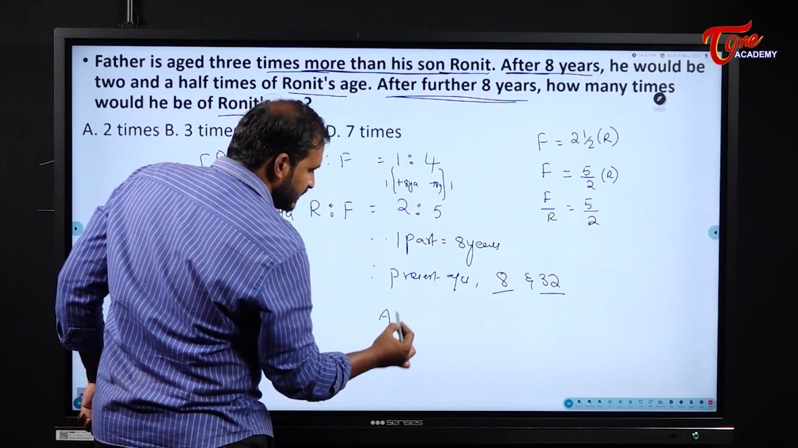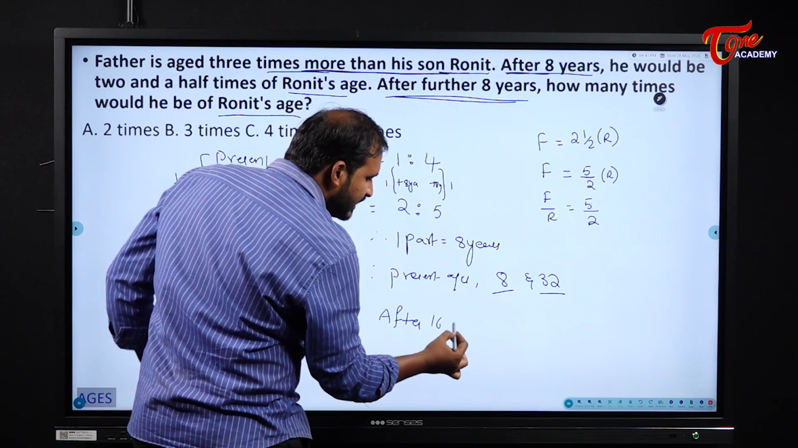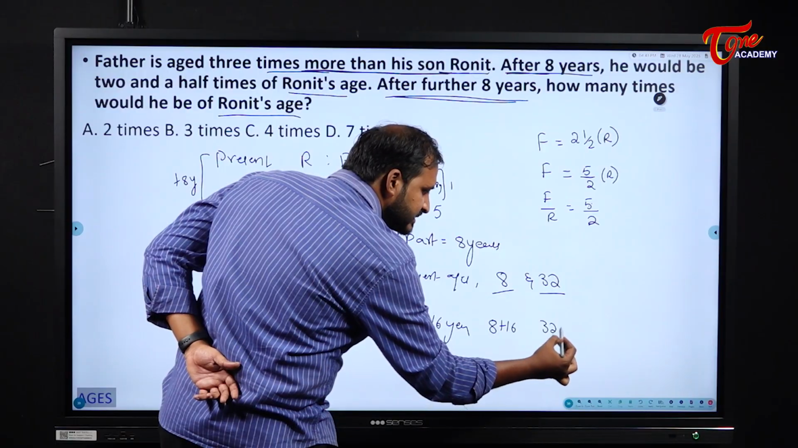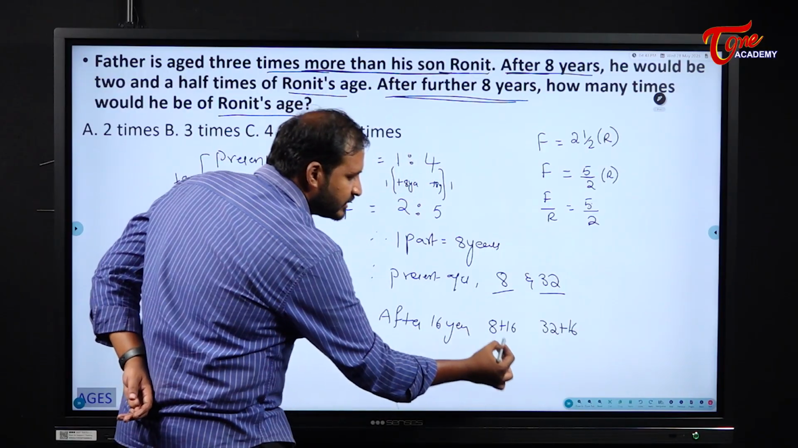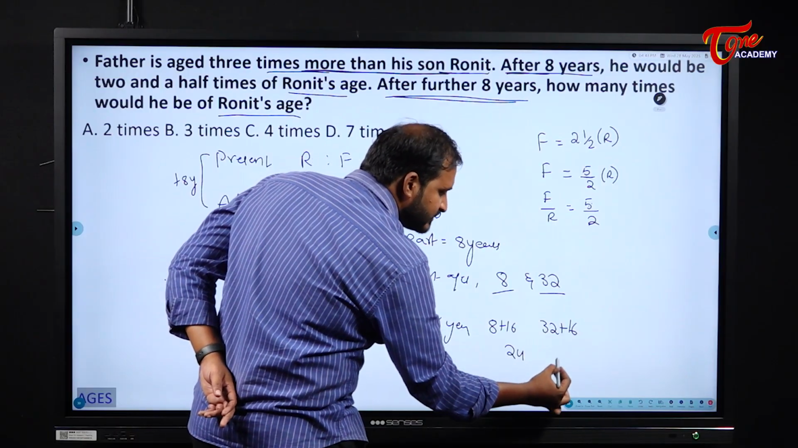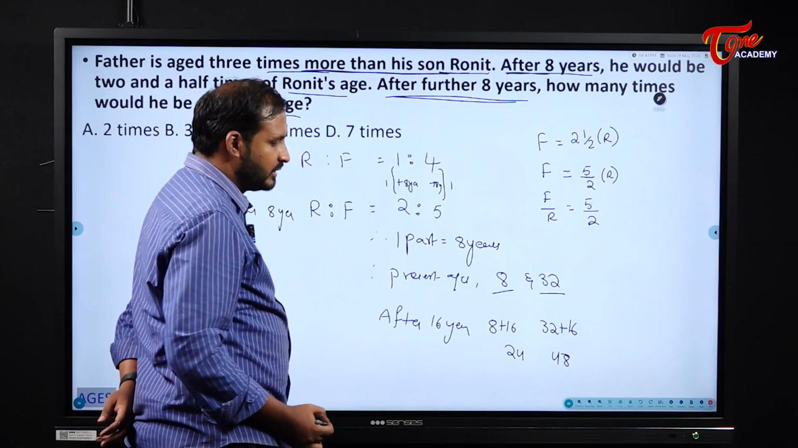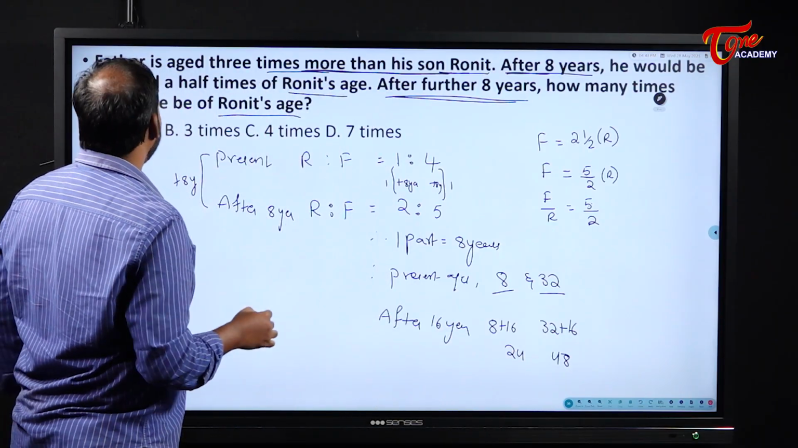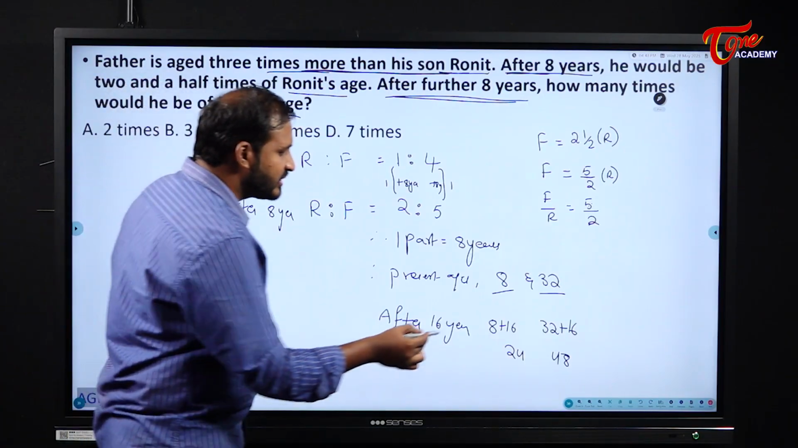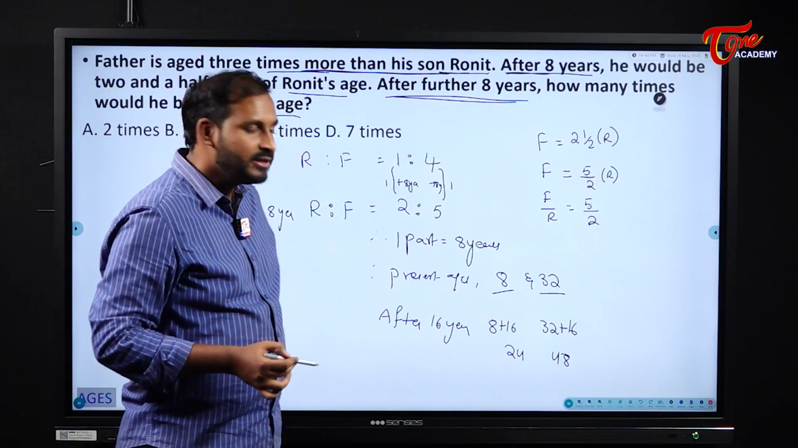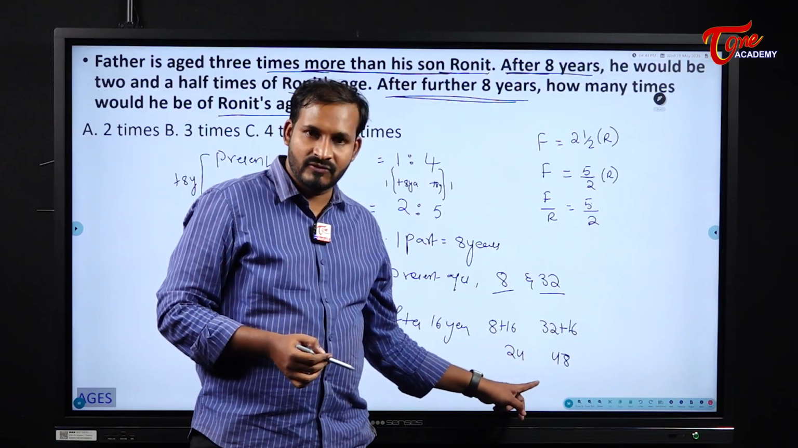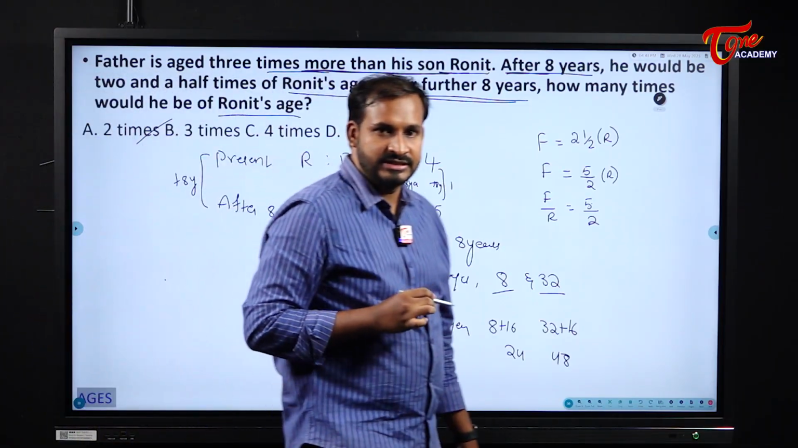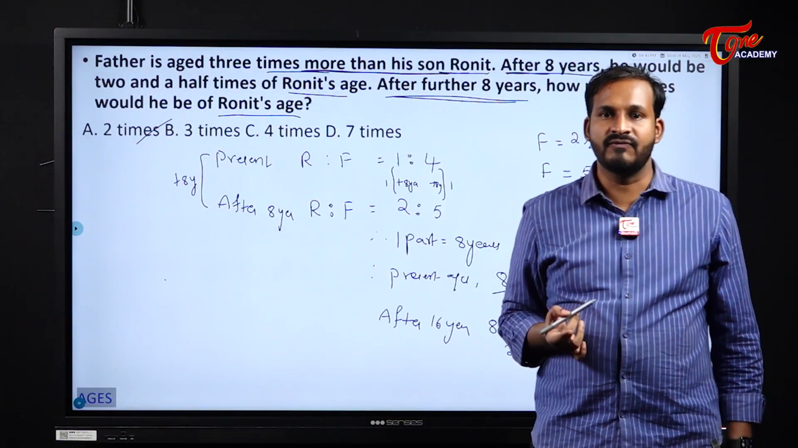So after 16 years, what will be their ages, students? 8 plus 16 and 32 plus 16. So what does it become? His age will become 24 and his age will become 48. So what is the relation? They are asking us, how many times would he be Ronit's age? Father's age is how many times Ronit's age? Father is double Ronit's age, right? So father will be 2 times Ronit's age.